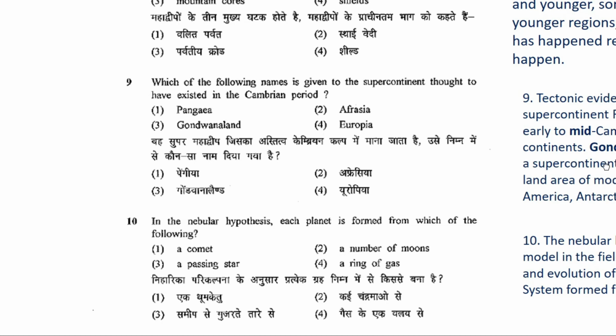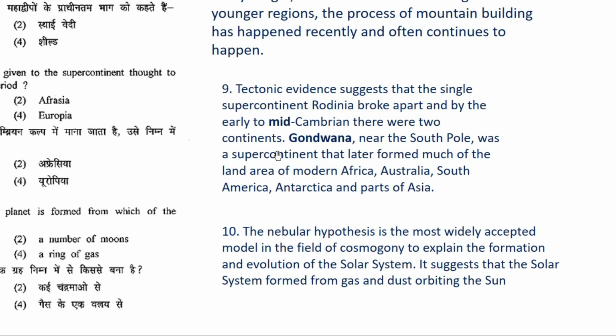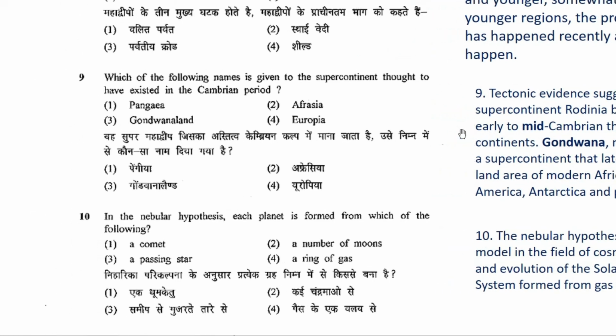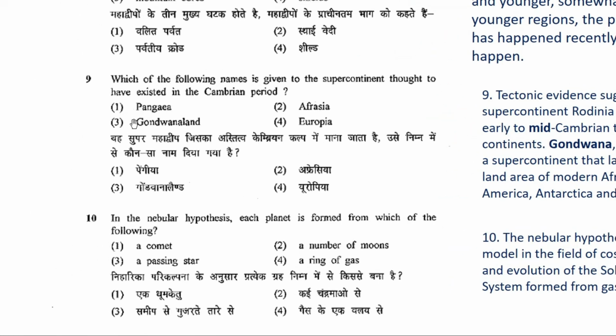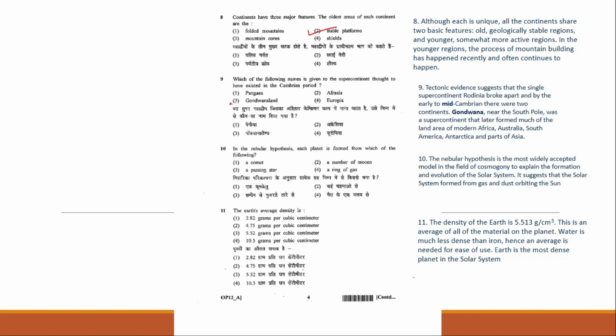So we know it is Gondwana land, but just have a look at the explanation. Tectonic evidence suggests that the single supercontinent, Rodinia, there is this Rodinia, it was another name of your Pangaea. So during this early mid-Cambrian, it broke into two continents. The Gondwana near the South Pole was a supercontinent that later formed much of the land area of modern Africa, Australia, South America, Antarctica, and parts of Asia. So definitely your correct answer is your Gondwana land. So the correct answer for your question 9th is option 3, Gondwana land.